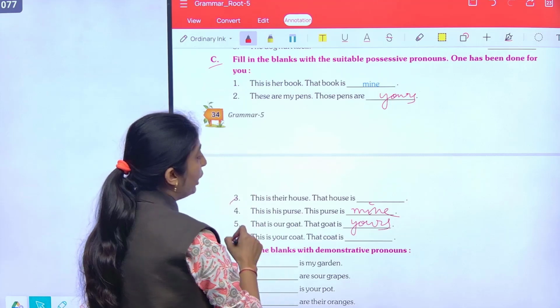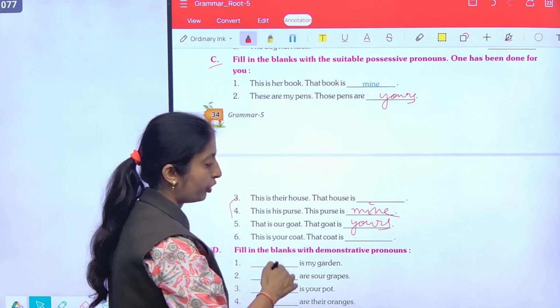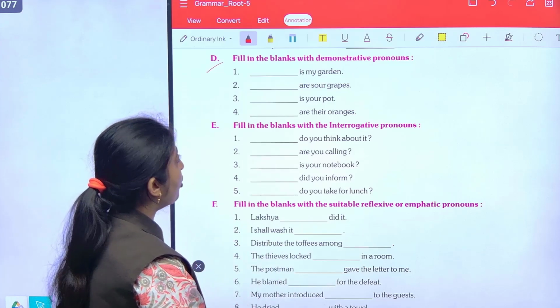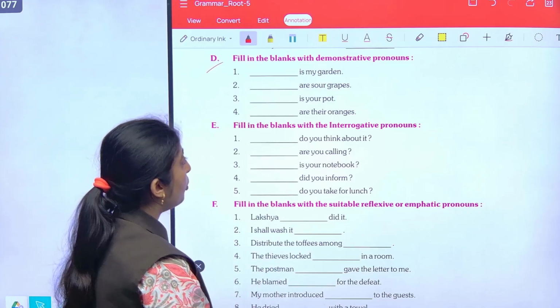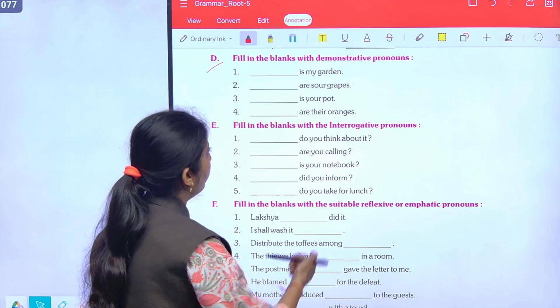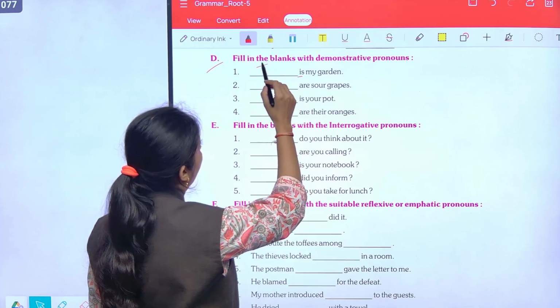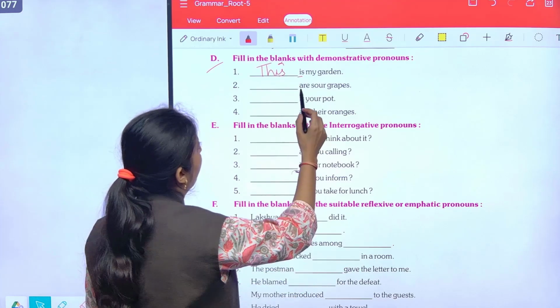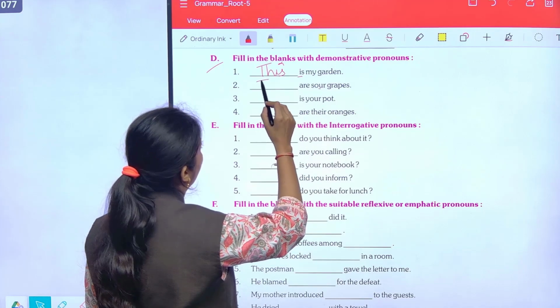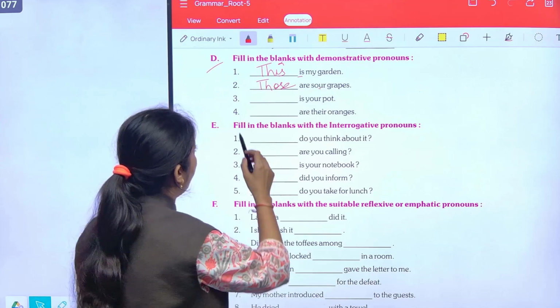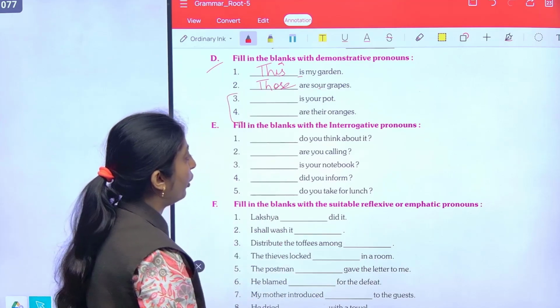Now, the remaining parts you will do in homework. Question number D. Fill in the blanks with demonstrative pronouns. So, this, that, these, those are demonstrative pronouns. So, this is my garden. Those are sour grapes. Now, the remaining parts you will do in homework.